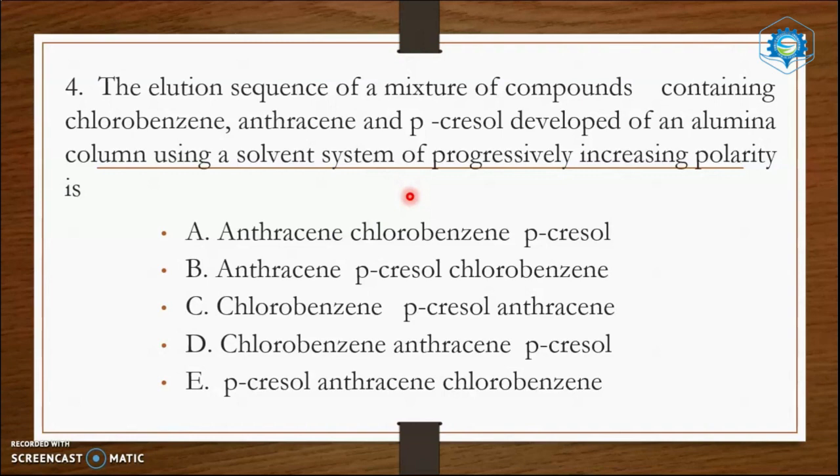There will be specifically colored spots in the column. If a compound has the highest affinity towards the adsorbent, it will be near the top of the column. If it is at the lower end, its affinity is very, very low. So, in order to elute the substance, we have to use suitable solvents depending upon their polarity.